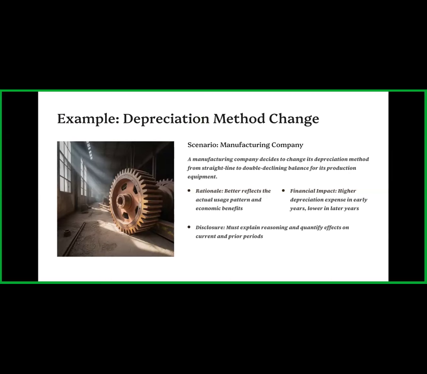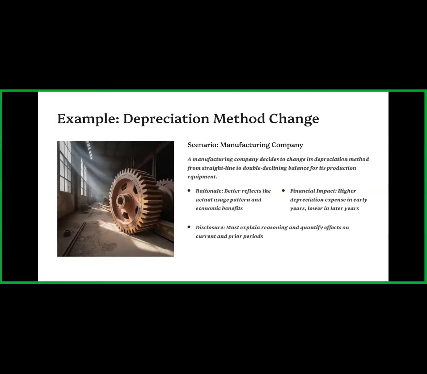Initially the company calculated depreciation using the straight line method, but now they want to calculate it by the double declining method. So by using AS 8, they can now change their entries in the financial statements.